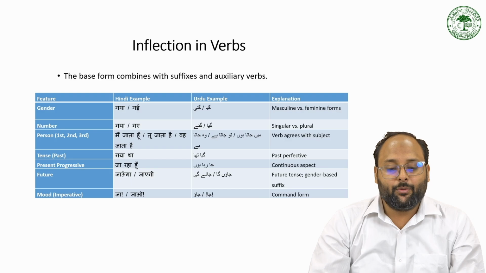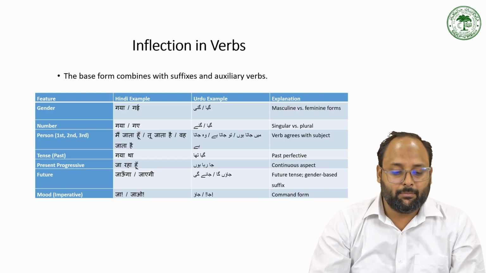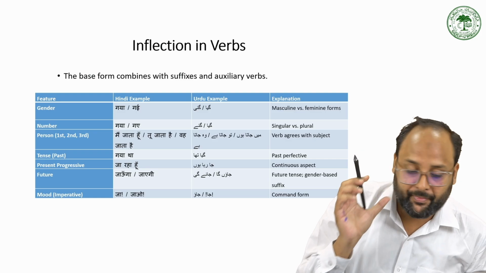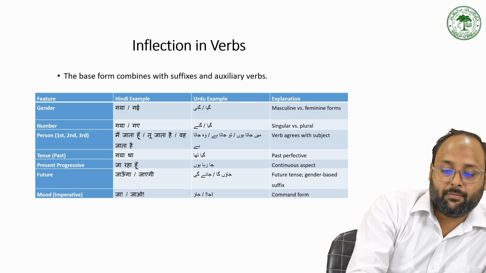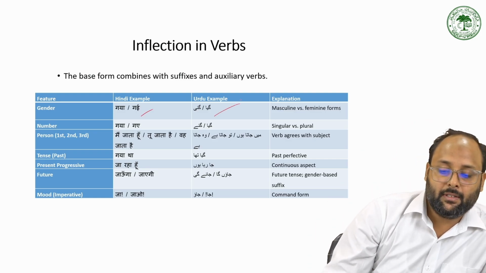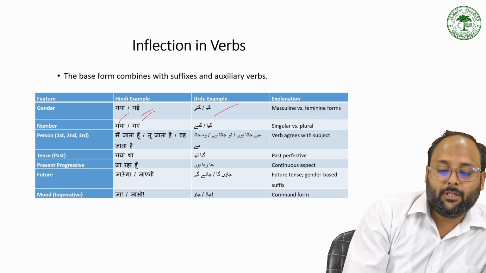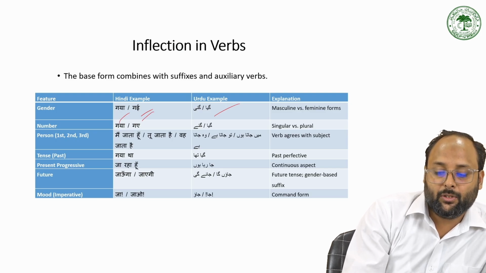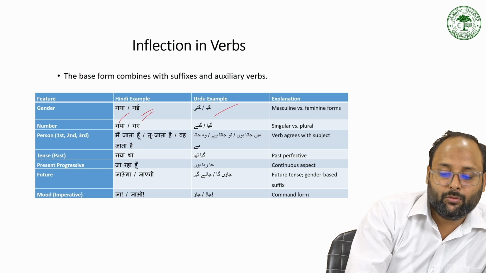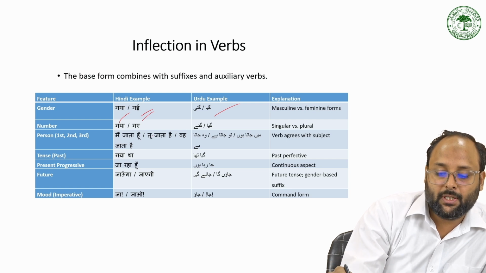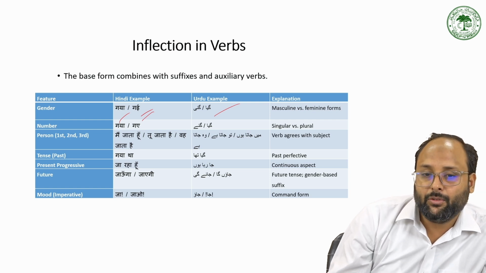Inflection in the verb according to gender, number, person, tense, present, perfect, progressive, future, and mood. For gender, we have गया, गई. For number, we have गया and गए. For person, like मैं जाता हूँ, तुम जाते हो, या तू जाता है. And वो जाता है and वो जाते हैं.